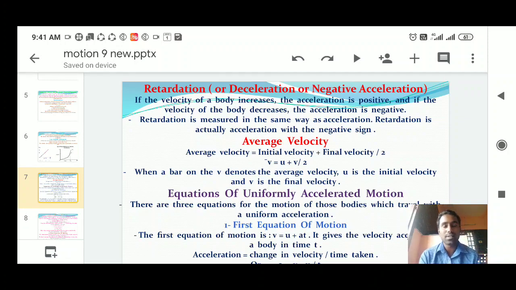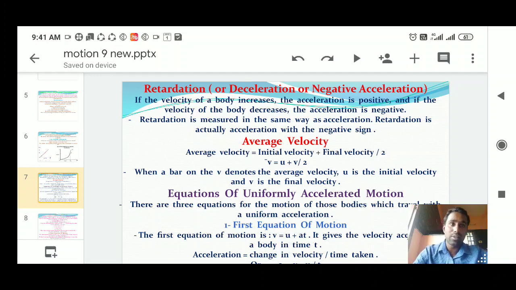But retardation is, for example, if you are going on a bike and you apply the brake, what will happen? Automatically the speed or the velocity gets changed. Initially you are going 60 km per hour. If you suddenly apply the brake, what is the speed of the bike, increasing or decreasing? Of course, decreasing, right? So when the object's speed is decreasing with respect to time because you are applying the brake, we call that retardation. Retardation is nothing but negative acceleration.